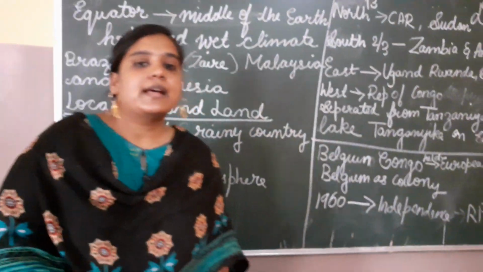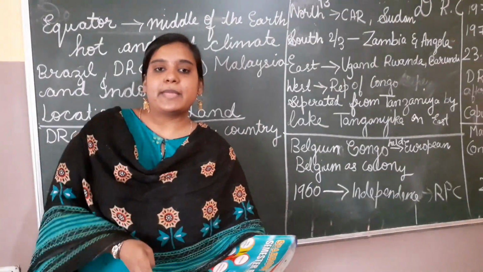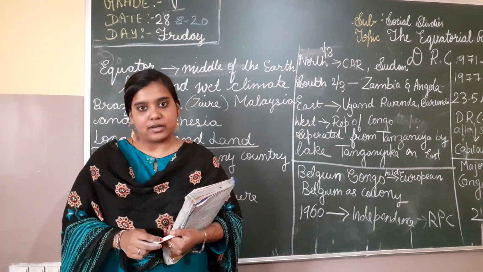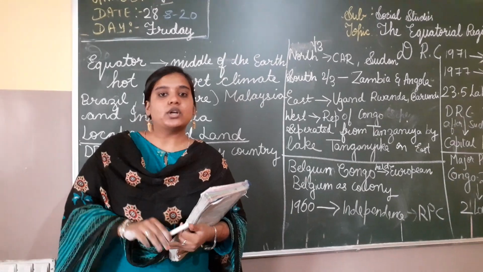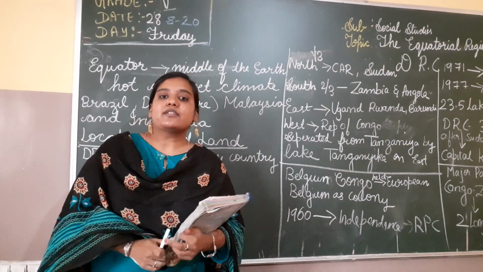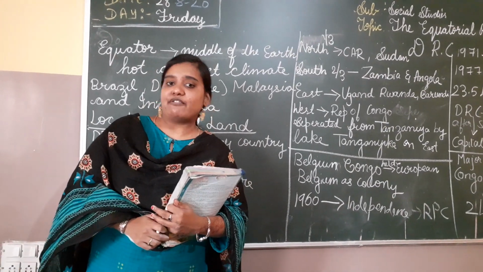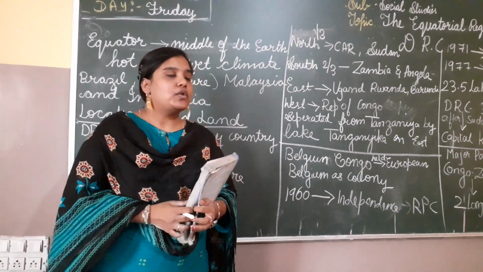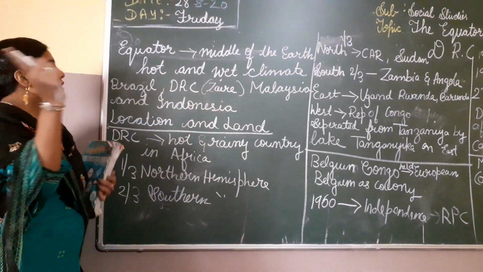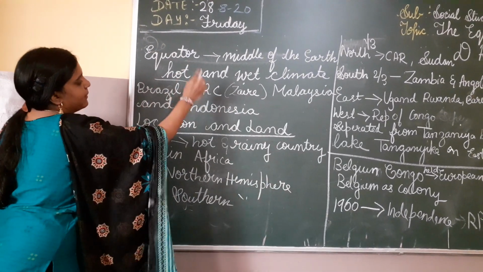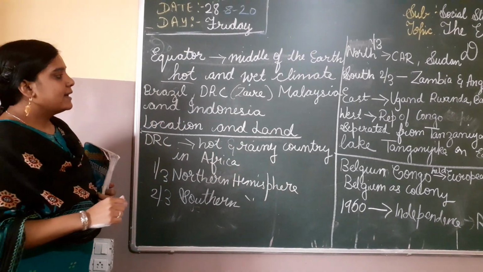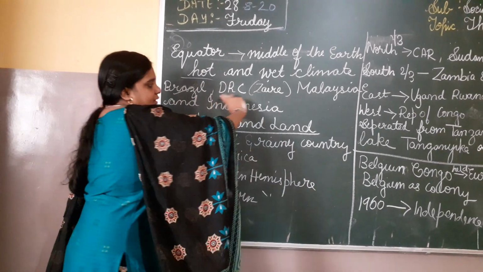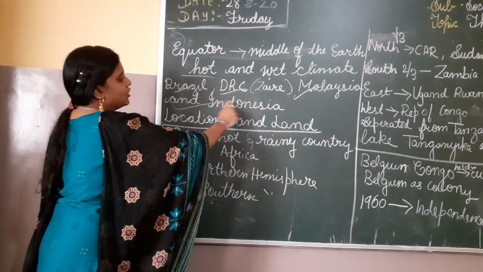Okay, so in the previous class we learned about the weather and climate. Previously we learned about latitudes and longitudes, maps and all. Now we are going to learn about the equator. What are the places near the equator? First of all, there is Africa. Africa is a continent, obviously near the equator. In the equator, the middle of the earth, there is a hot and wet climate. There are some countries like Brazil, DRC, Malaysia and Indonesia.